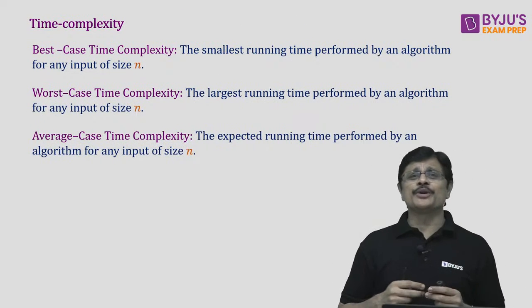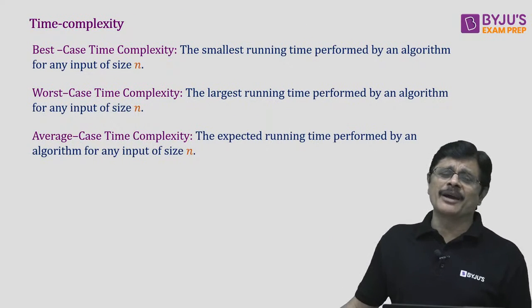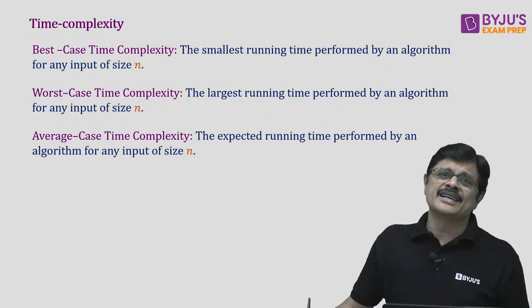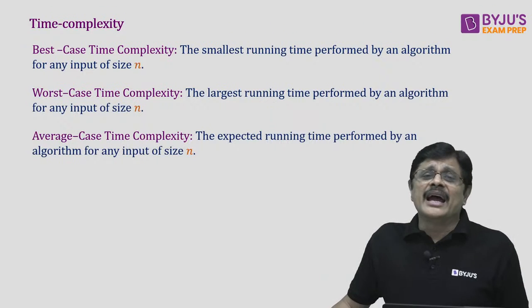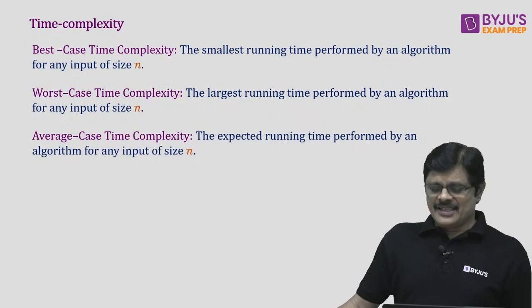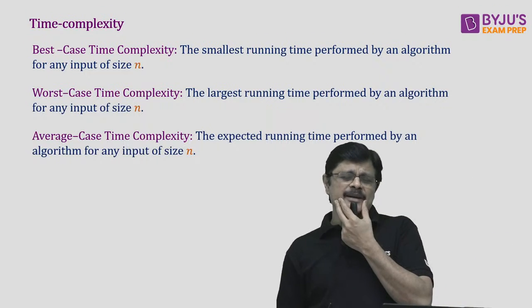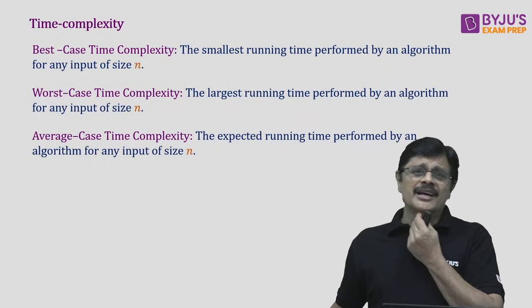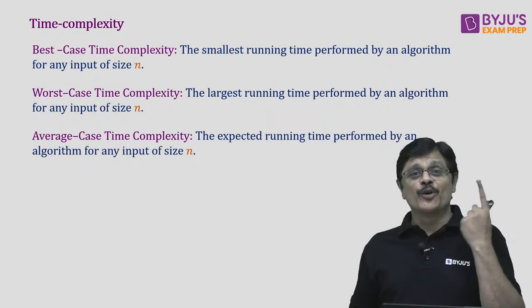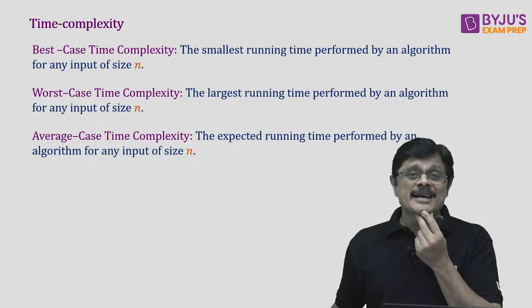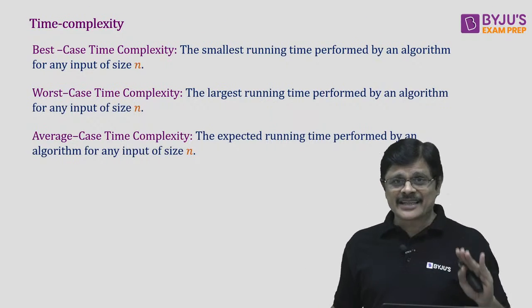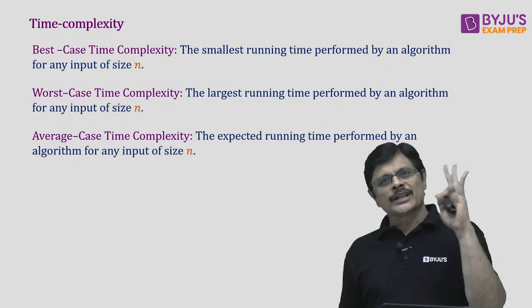Now, when you talk about time complexity, we generally come across 3 terms. One is called best case, the other one is called worst case, and the last one is called average case. See, the biggest misunderstanding is that people feel best case means big omega notation, worst case means big O notation, and average case means big theta notation. There is nothing like that, sir. For every case you can have all the 3 notations.